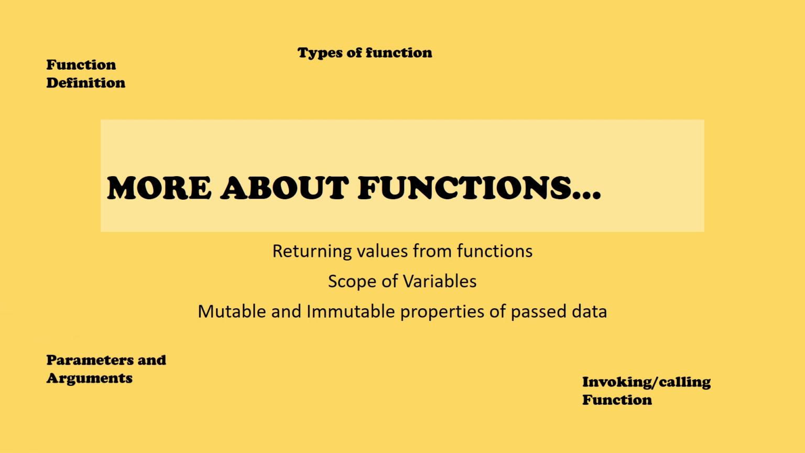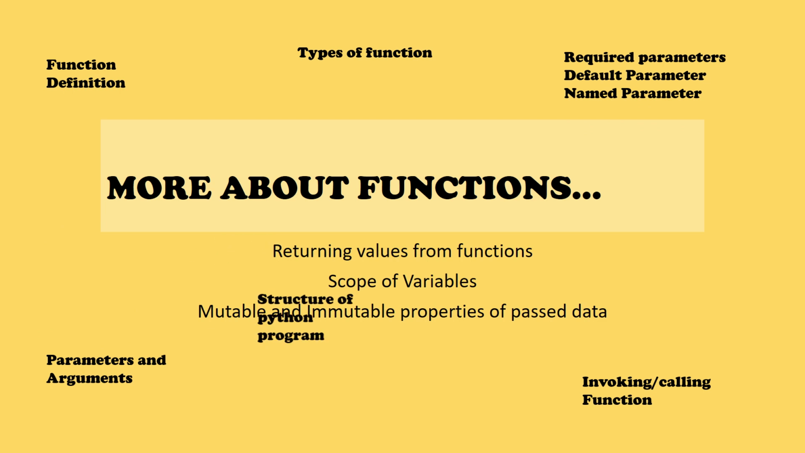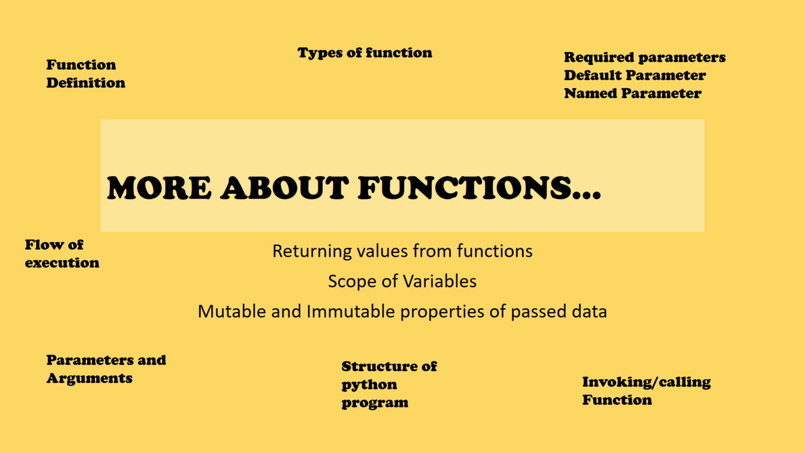And then we have discussed what we mean by parameters and arguments, and what are all the different types of parameters, such as required parameter, default parameter, and named parameter. We have learned about the structure of a Python program, and we have also discussed flow of execution. Okay, these are all the topics that we have covered in the last session.